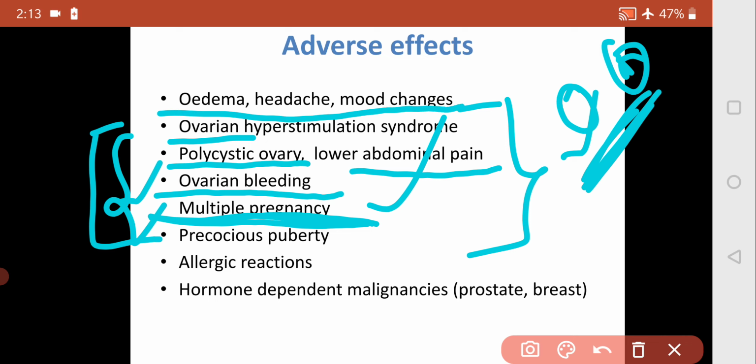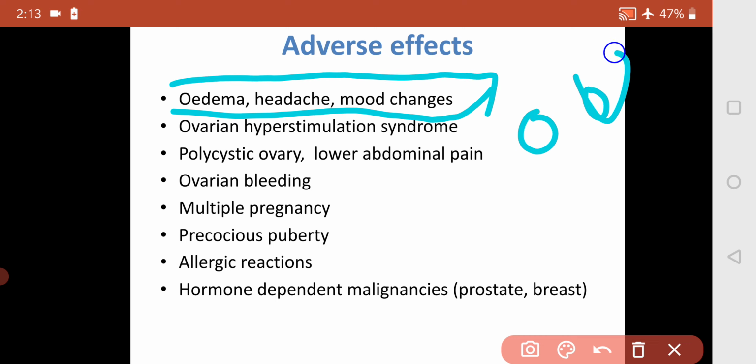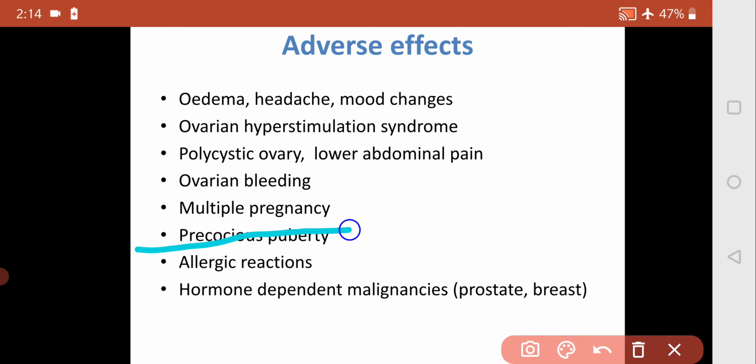Milder ADRs are edema, headache and mood changes. O for ovary, O for edema. So edema, headache and mood changes, which occur with most hormonal preparations. Also there can be precocious puberty, meaning puberty can come earlier.